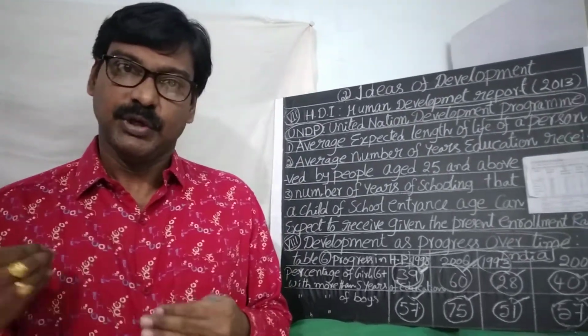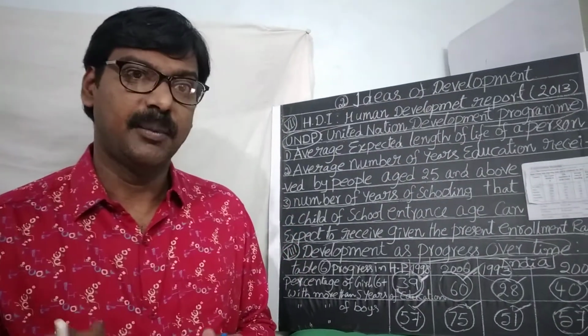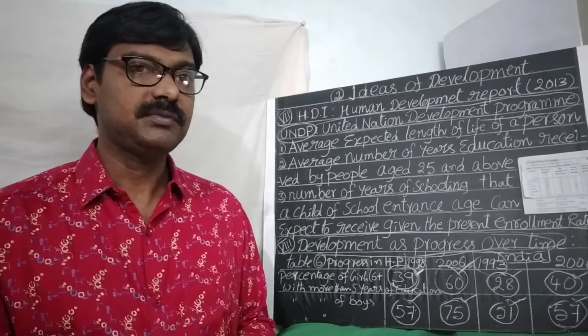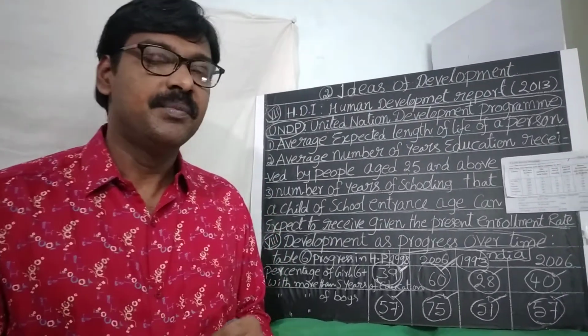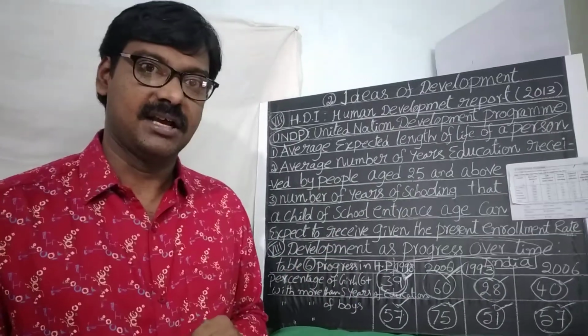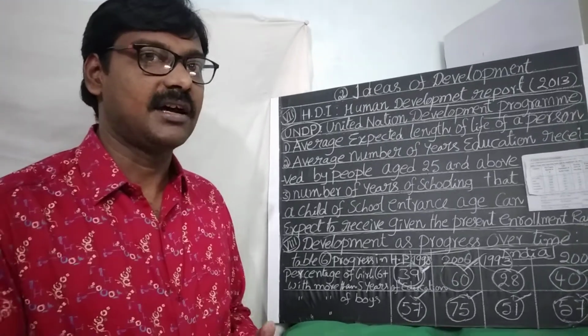UNDP published the report about a total of 177 countries. Among them, a few countries' data is given in our textbook. Now we will observe the data.